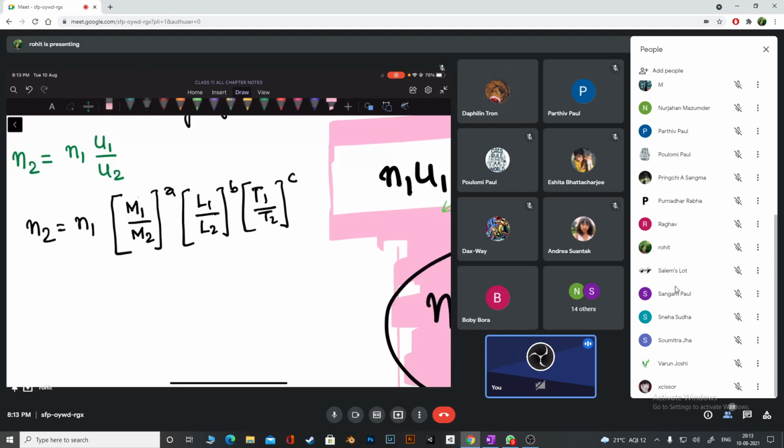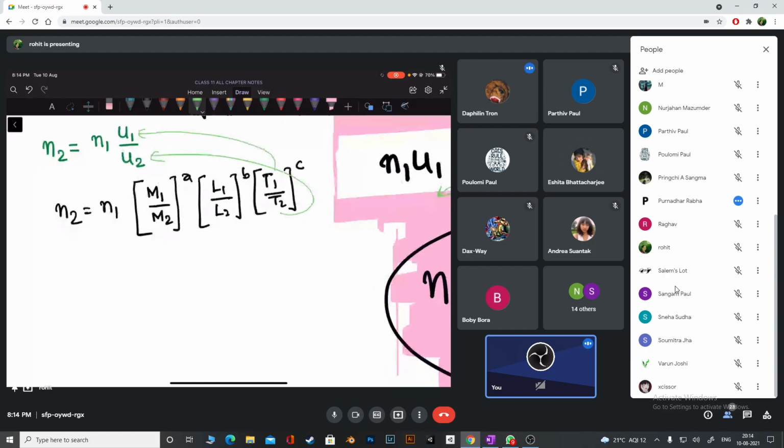See guys, when I write like this, what is L? Now you tell me. L1 is the unit of length in the first system, and L2 is the unit of length in the second system. You got it. This time we are doing it in detail, so I'm going a bit slow. Then of course T, right? T1 is the unit of time in the first system and T2 is the unit of time in the second system.